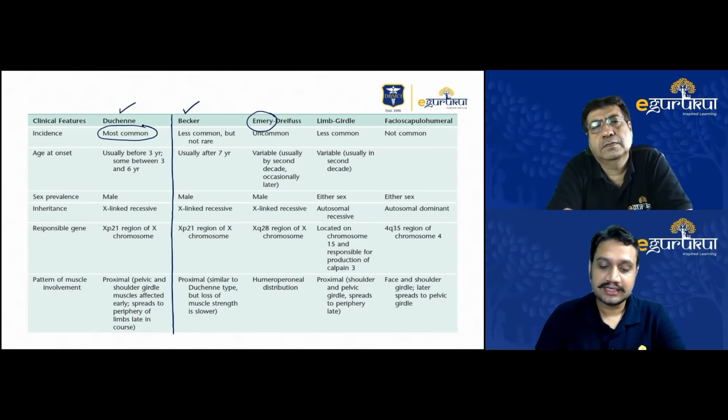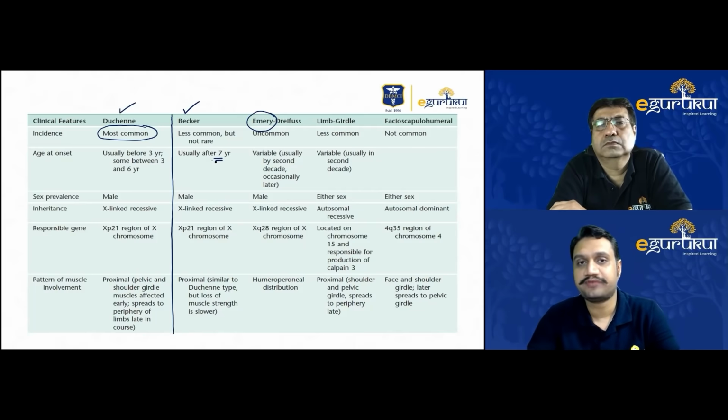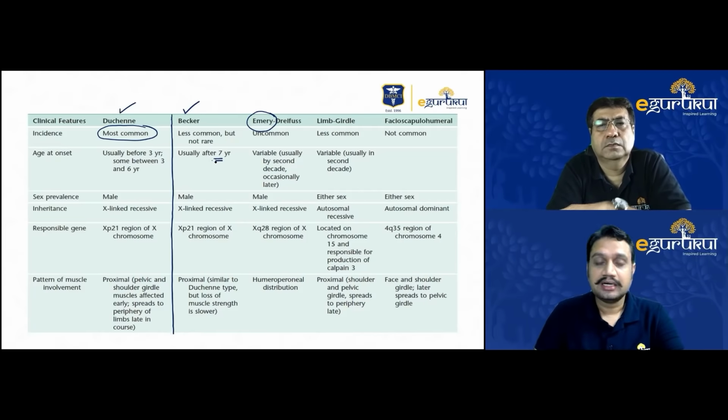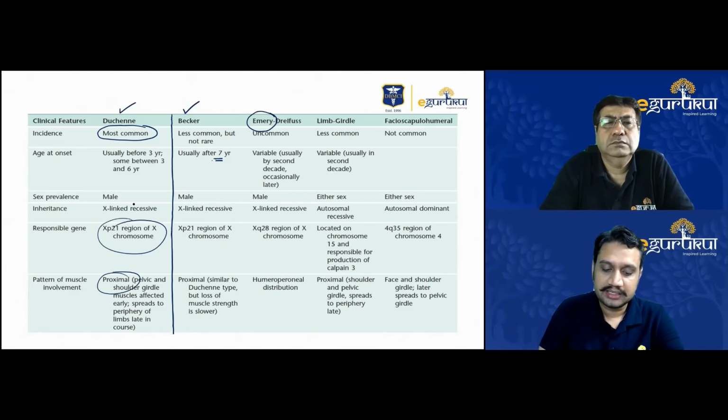One important thing, as you pointed out, sir, is that in Becker's the symptoms start late. As per our orthopedic textbooks, we usually see the onset of Becker's after 7 years of age. Duchenne can usually start before 3, and the patient will present to you around 6 to 7 years of age. The similarities are the rest of the things: proximal muscle weakness, gene involvement, and both are X-linked recessive.